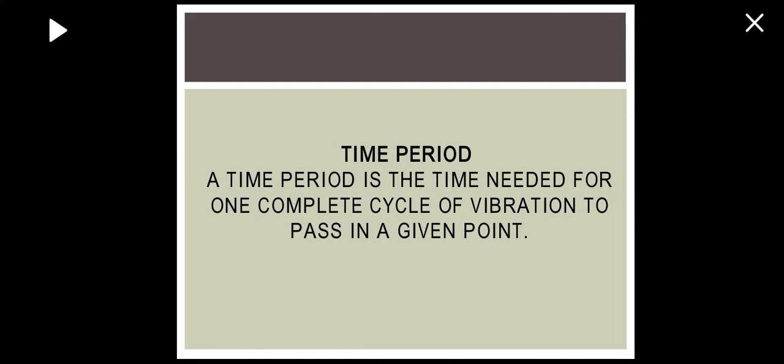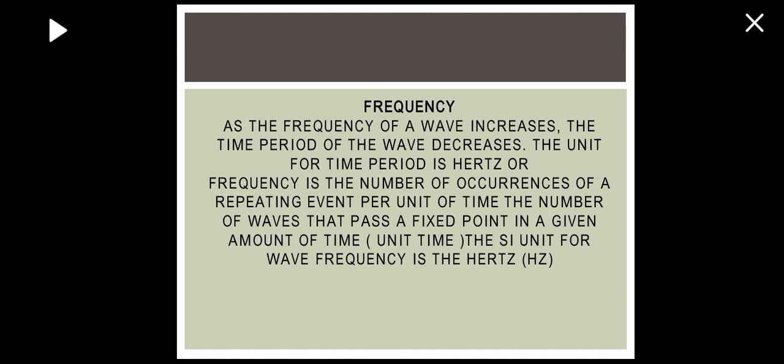So, time period. A time period is the time needed for one complete cycle of vibration to pass a given point. So the frequency. As the frequency of a wave increases, the time period of the wave decreases. Frequency is the number of occurrences of a repeating event per unit of time, the number of waves that pass a fixed point in a given amount of time. The SI unit for the wave frequency is the hertz.